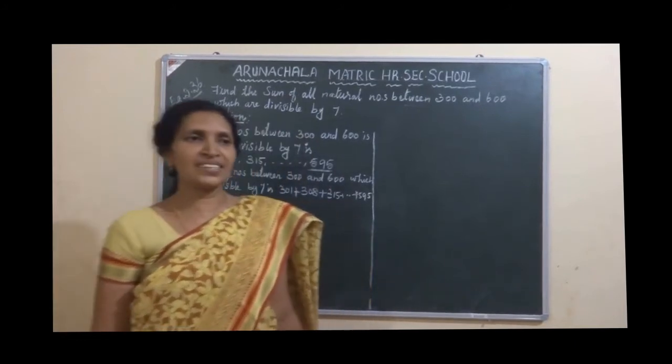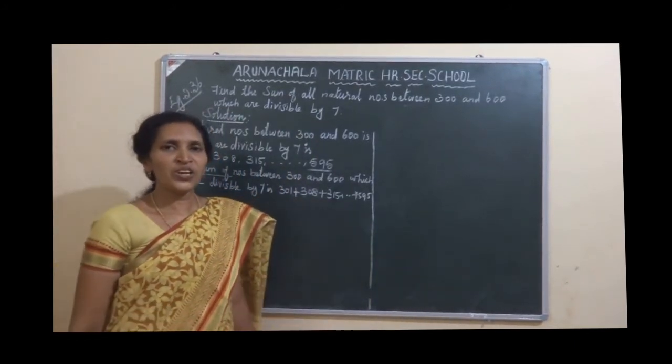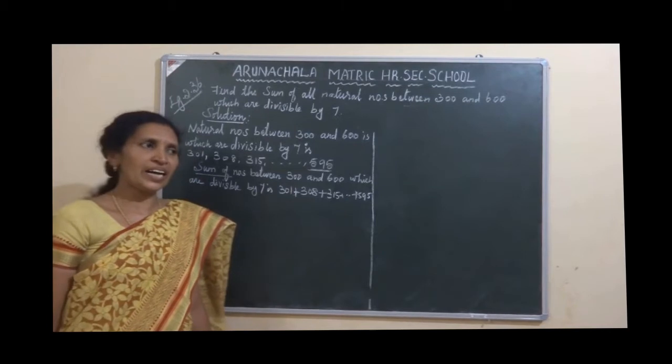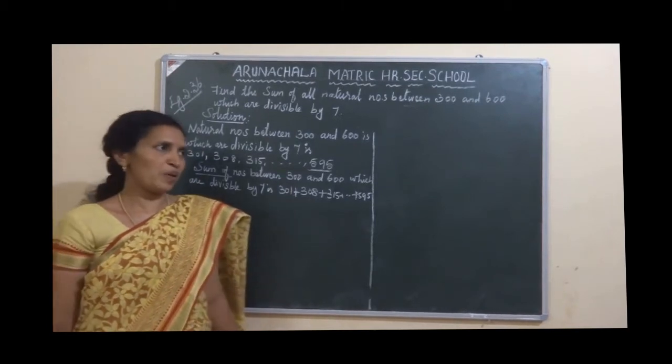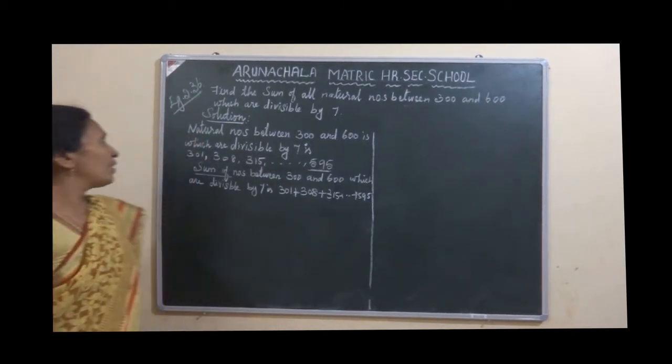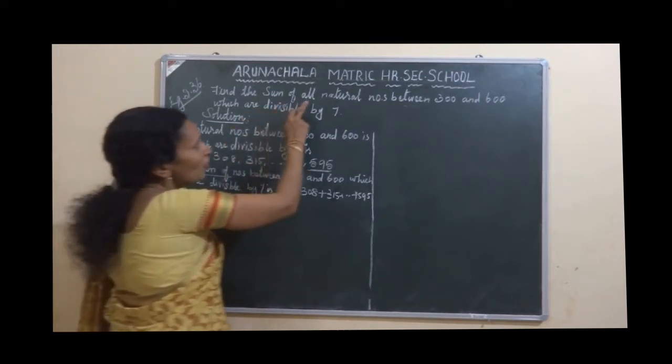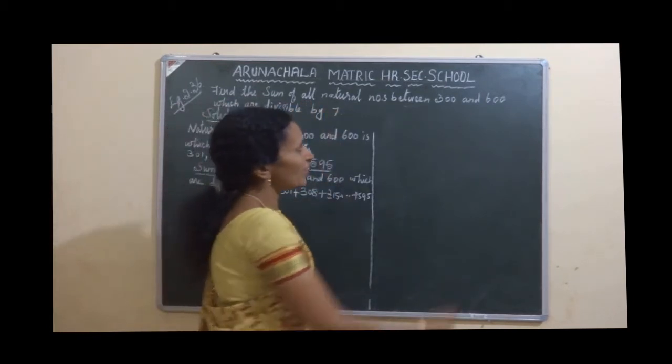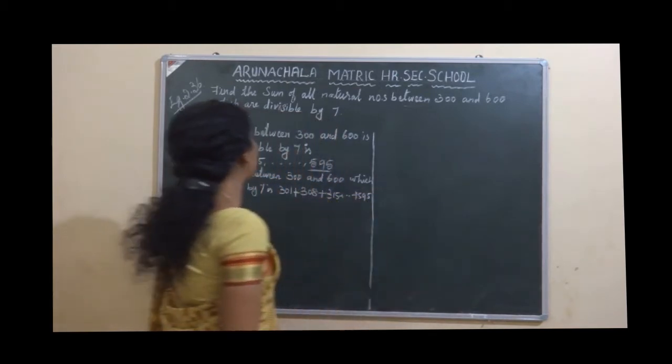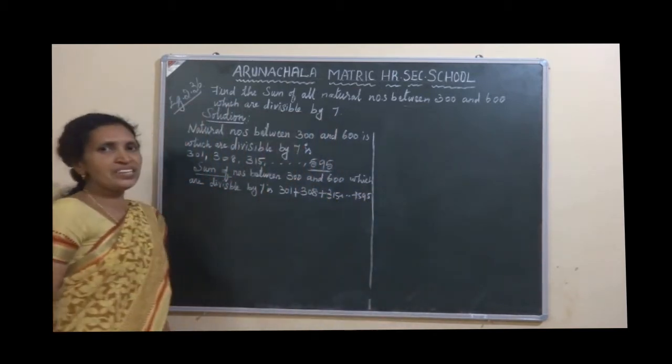Welcome to Max class. Today we are going to learn example 236 and the related problems. Find the sum of all natural numbers between 300 and 600 which are divisible by 7.